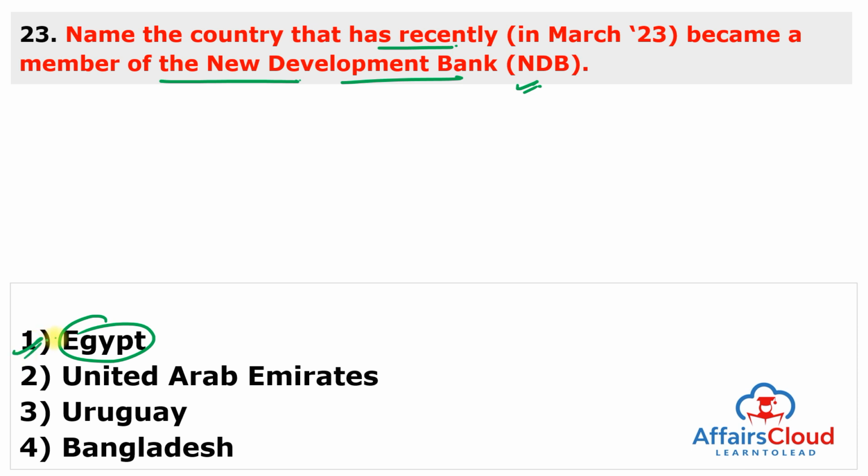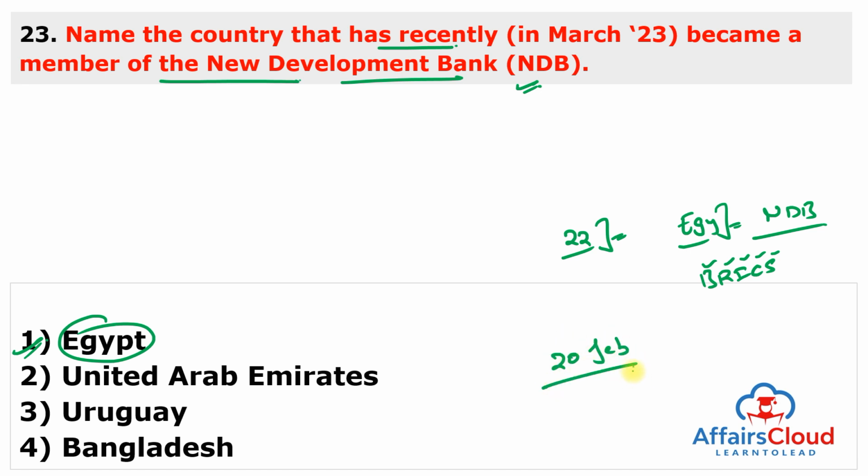Answer of this question is 1. So, on 22nd of March 2023, the African Arab nation Egypt became a member of the New Development Bank, formerly referred to as the BRICS Development Bank, a multilateral development bank established by the BRICS countries. This is Brazil, Russia, India, China and South Africa. Egypt was officially given status as a member on 20th of February 2023 and the formal notification was issued on 22nd of March. So, remember, mark this question in the very important section.